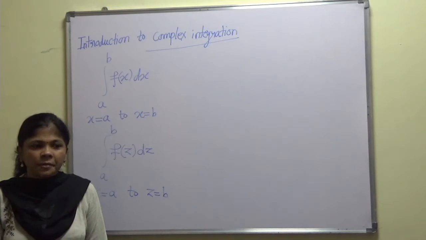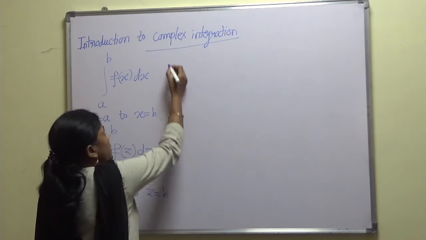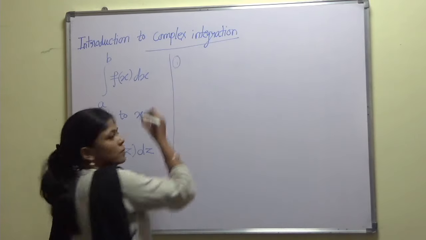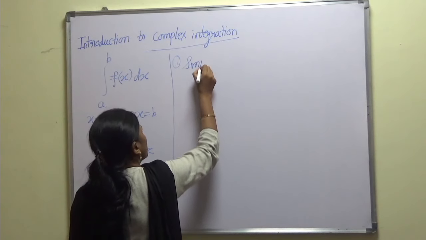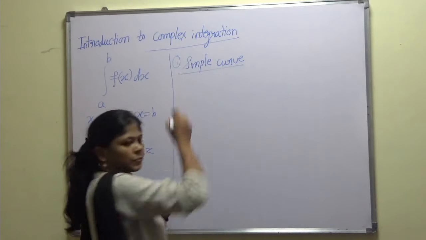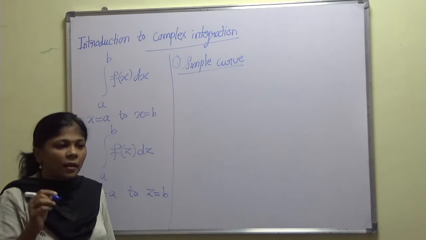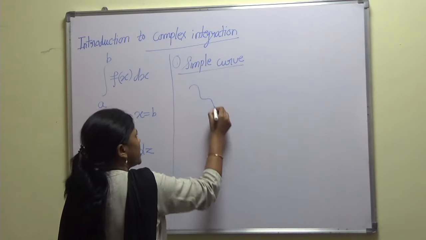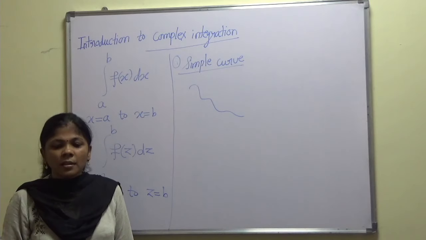Now we need some important definitions. So let us see this one by one. The first definition which we need is nothing but simple curve. Now what is meant by a simple curve? A continuous arc without multiple points is called a simple curve. Say for example, this is a continuous arc without multiple points. This is nothing but a simple curve.